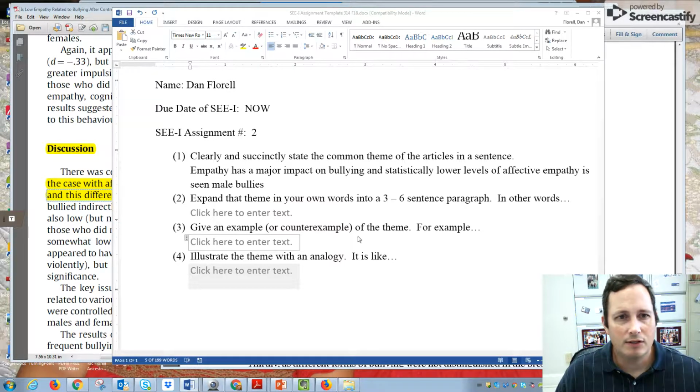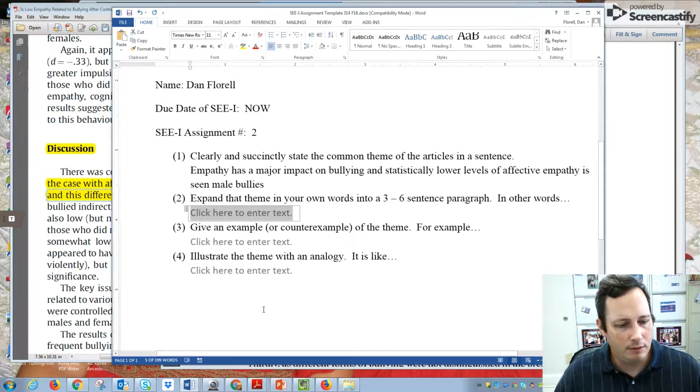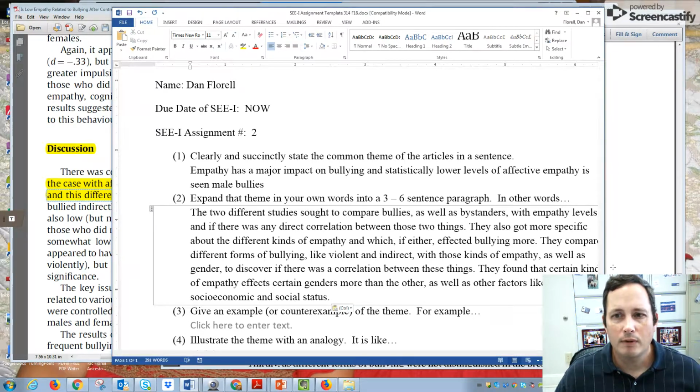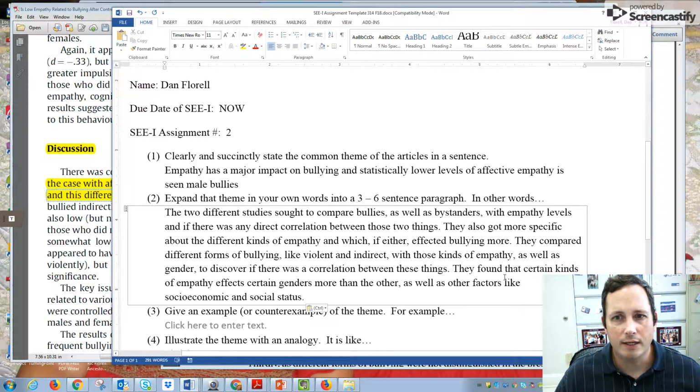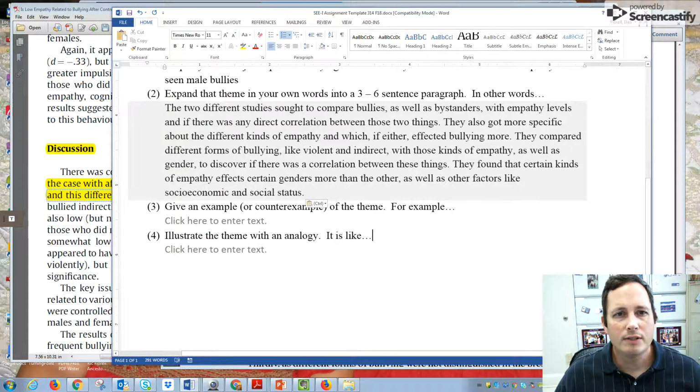Next, let's go ahead and look at our expansion. And so in the expansion here, what I'm going to do is go ahead and talk in a little more detail where it says the two different studies sought to compare bullies as well as bystanders with empathy levels and if there was any direct correlation between these two things. They also got more specific about the different kinds of empathy and which, if either, affected bullying more.